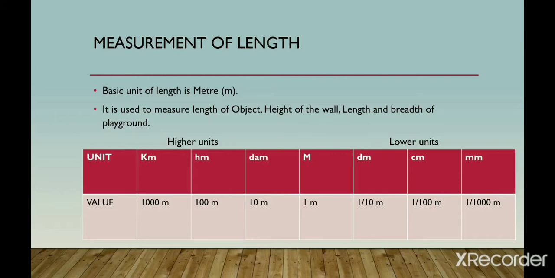The basic unit of length is meter. It is used to measure the length of an object, the height of the wall, the height of the person, the length and breadth of the playground and so on. Here are some units given for better understanding of the measurement of length. So the left side is higher units and the right side of the meter is lower units. Okay?